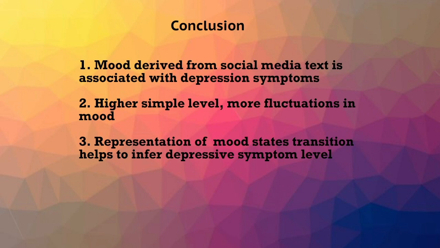However, we also need to be aware of the Simpson's paradox between posting frequency and symptom level when we include the posting frequency in the mood representation. Meanwhile, time series analysis and temporal representation are critical for inferring affective symptoms. We do have some limitations in our study.